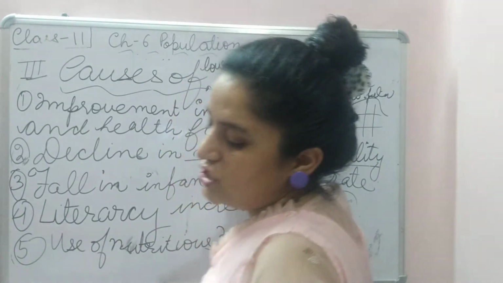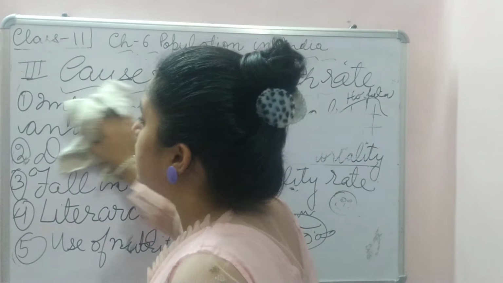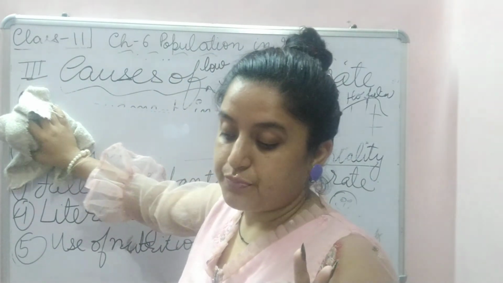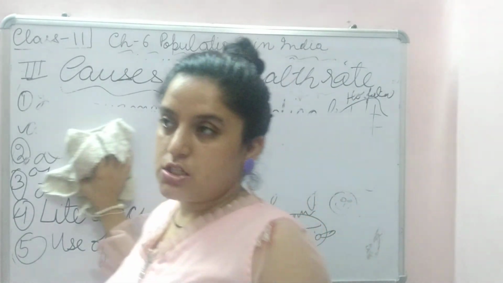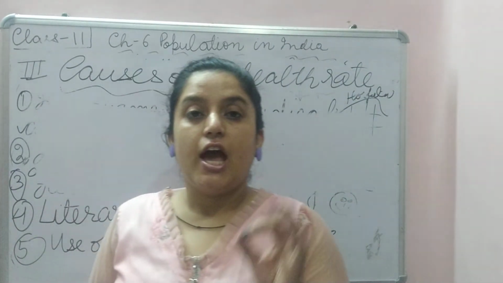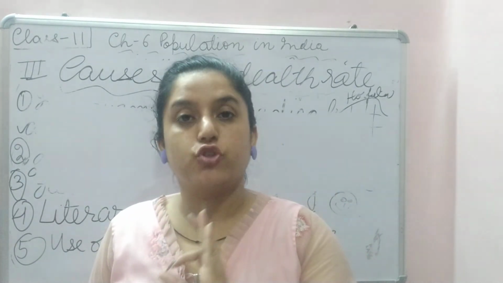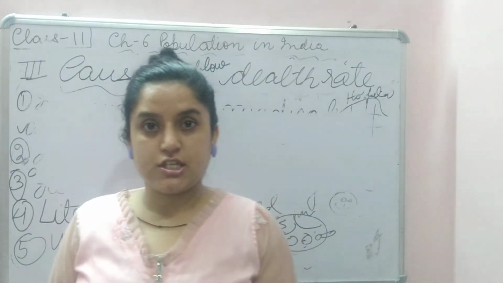The name of the authority is the National Disaster Management Authority.